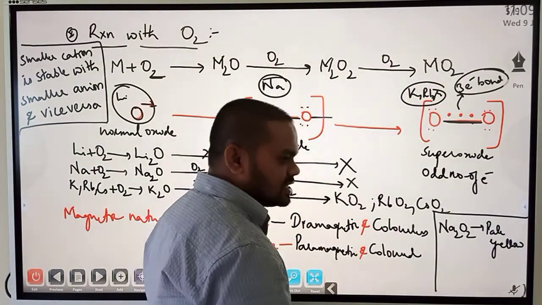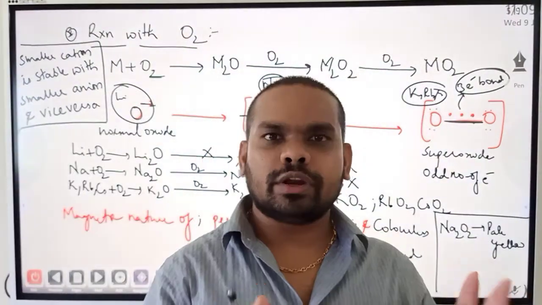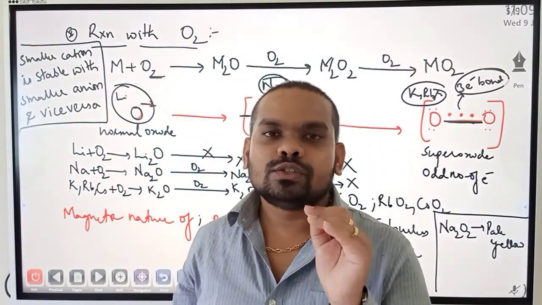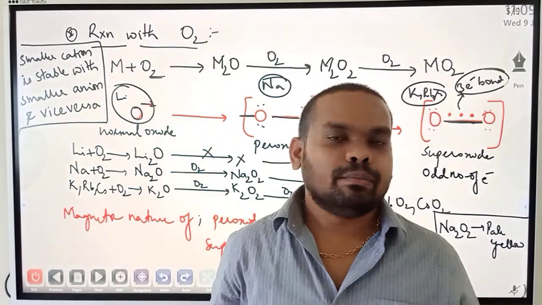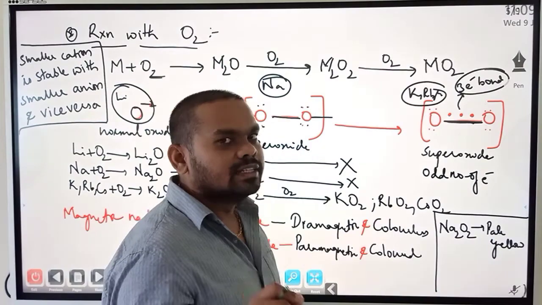Because as said just now, Na2O2 does not exist as pure Na2O2. There are always some minute traces of sodium superoxide, very less in quantity, but nevertheless it is there.